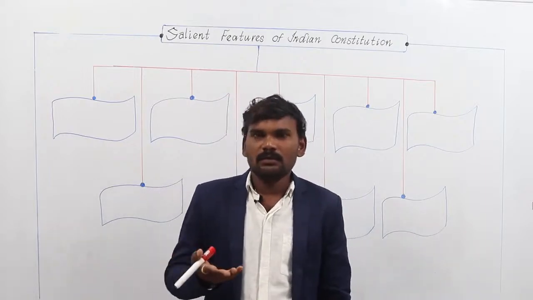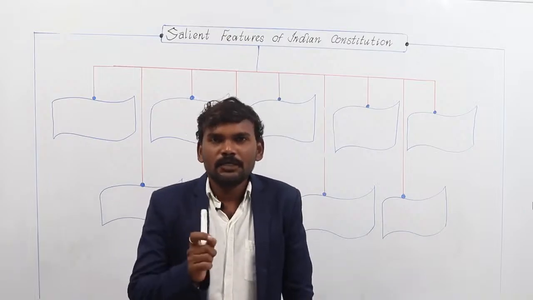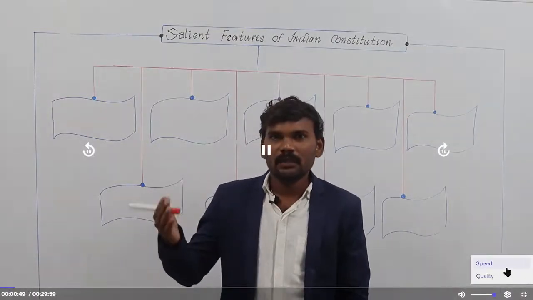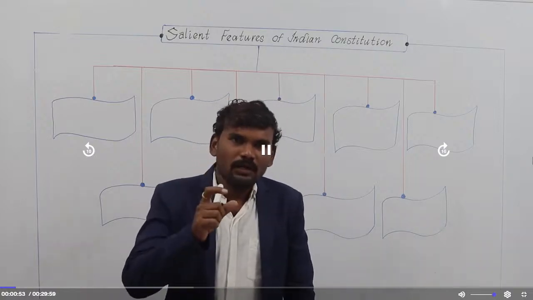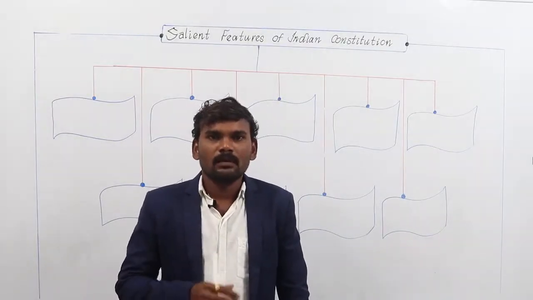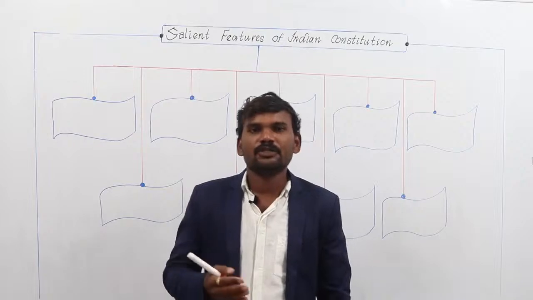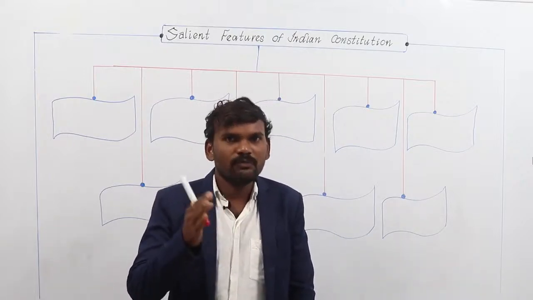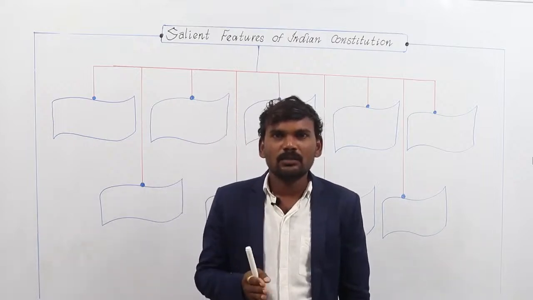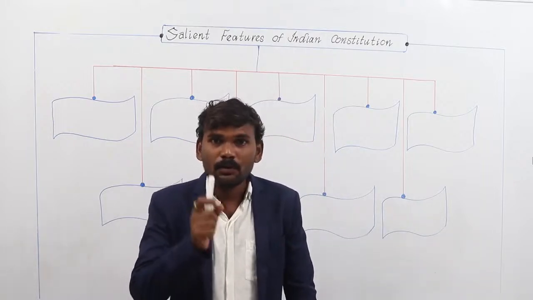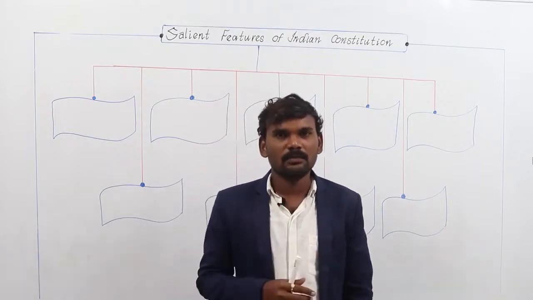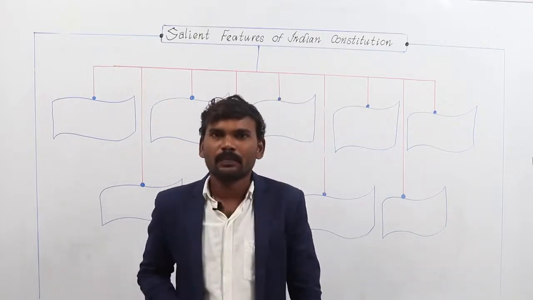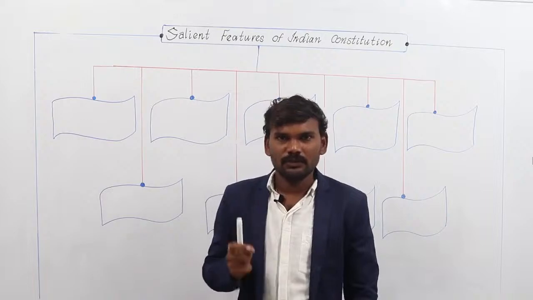We can see different types of books in bookstalls. Each and every book has its unique features. The features may be its cover page, its font, pictures, colors, types of diction, and many things. As well, the Constitution is nothing but a book of rules. It is the basic rule book of a nation. Already we discussed the point. So the Constitution has its own unique features, as other constitutions have. What are the major important features of our Indian Constitution?